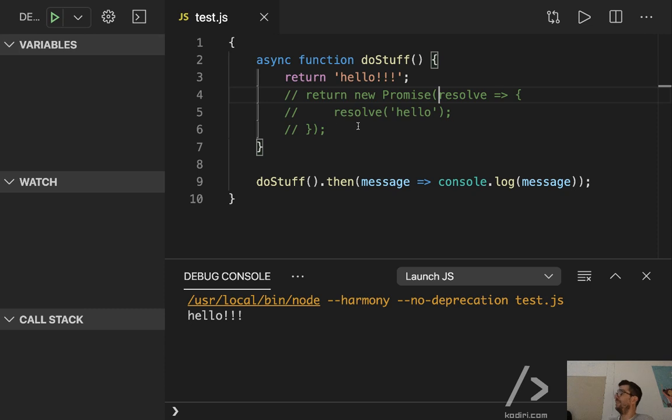Can you reject? Yes, you can reject, but I'm not going to explain that now. There are many aspects we can solve here, guys, and I need to filter that a bit, otherwise it's going to be very overwhelming. So once again, return something with async is the same as explicitly returning a promise and resolving it. Do you agree with me? This syntax is easier than that one? Cool. So that's the first thing. Async.